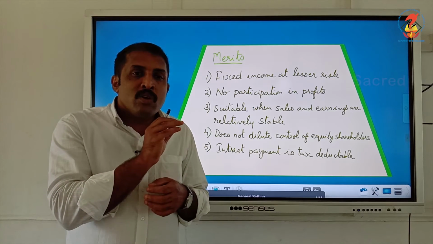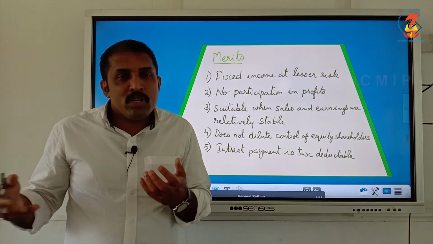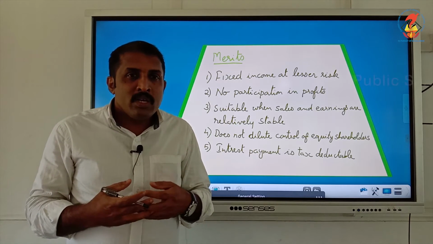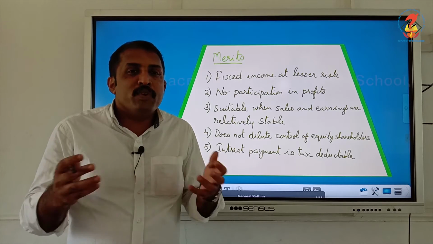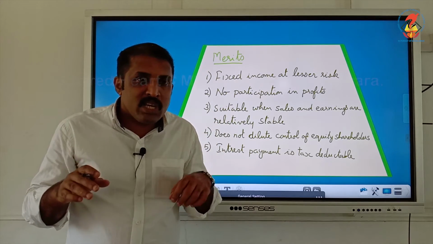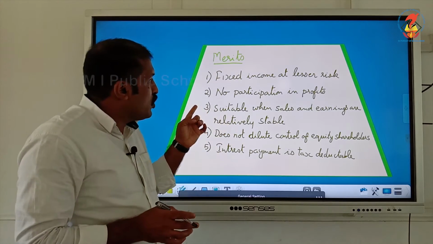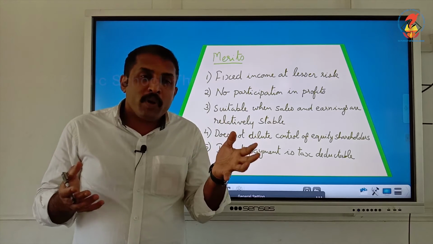That means after the payment to debenture holders, whatever is remaining is for the owners, that is, the equity shareholders. So they don't have to share the profit too much other than what is agreed. Other than what is agreed as a rate of interest for debentures, nothing more is to be shared. So no participation is given in the profits.